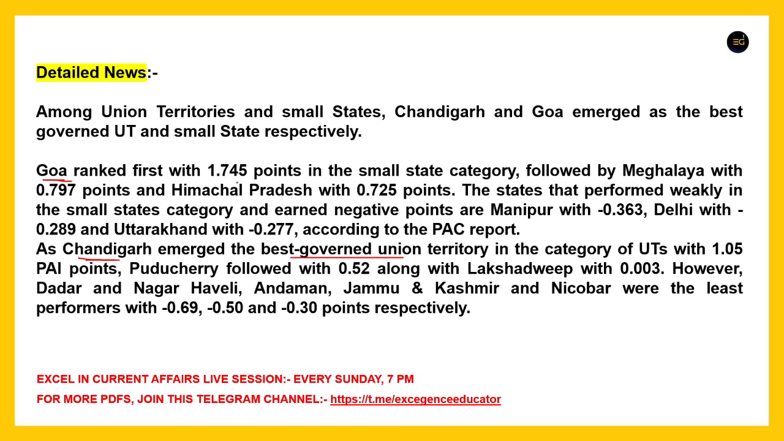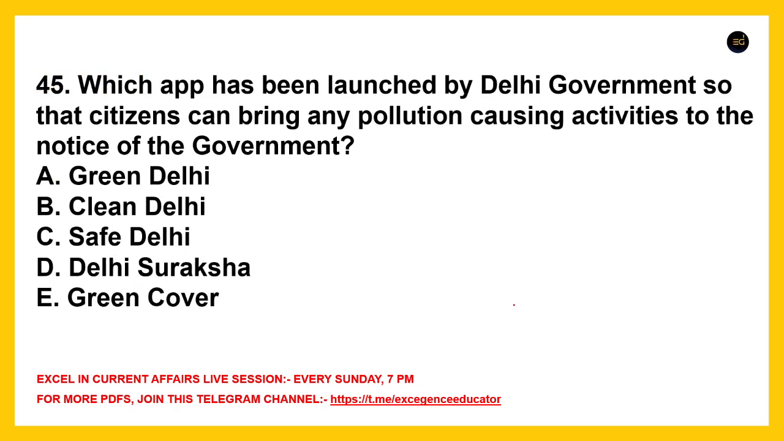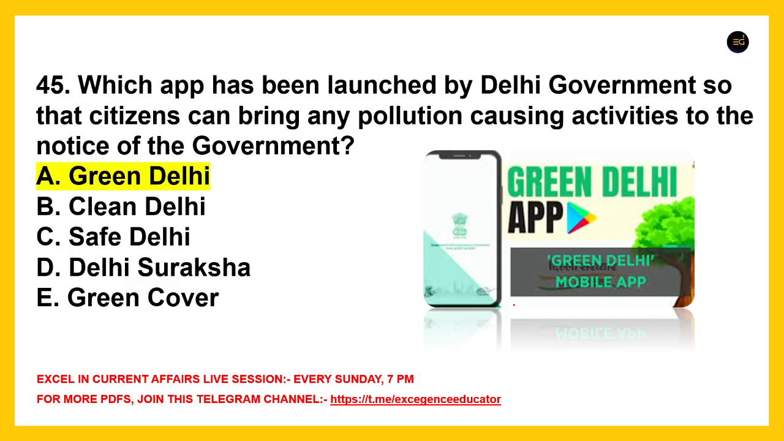Understood? Fine. So Goa, उसके बाद मेघालय, उसके बाद हिमाचल प्रदेश. Fine. And Chandigarh, उसके बाद Pondicherry, Puducherry and Lakshadweep. Fine. Next, which app has been launched by Delhi government so that citizens can bring any pollution causing activities to the notice of the government, right? So Arvind Kejriwal has recently launched it. The name is Green Delhi. Fine. Green Delhi mobile app.